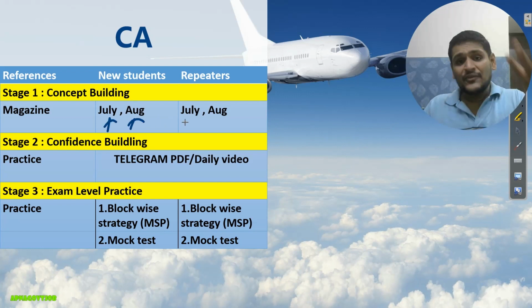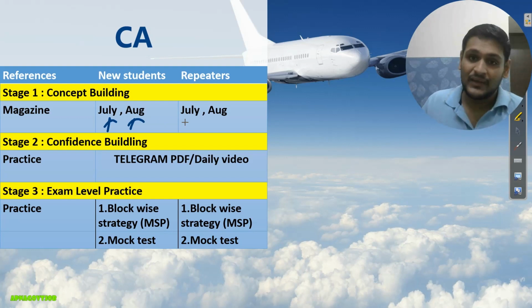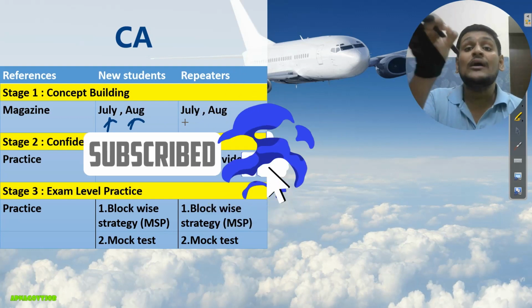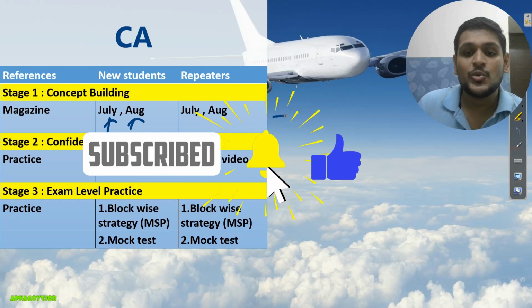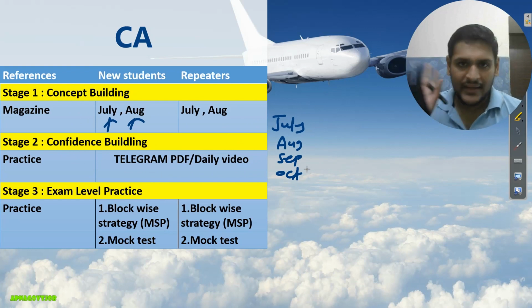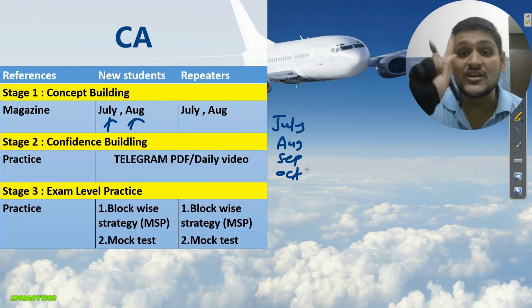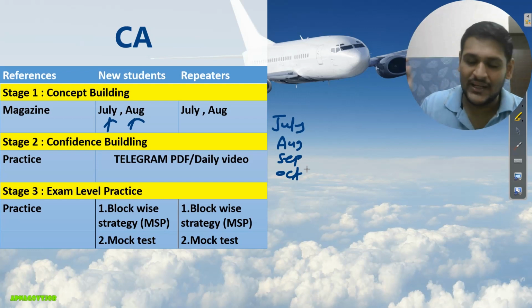Now the next question which I am getting frequently is how much current affairs should I read? Those who are new students, you will start from July, August, September and October's first or second week, depending on your exam date. I already told you about the expected exam date in the first video. In the comment section you will get the link, watch that.